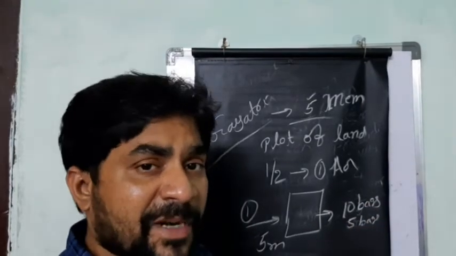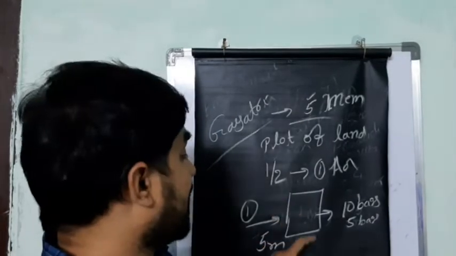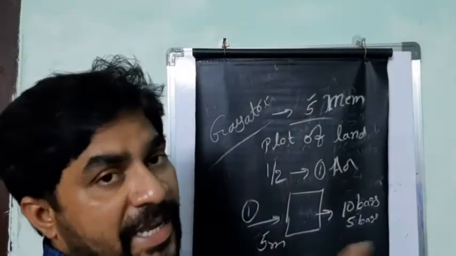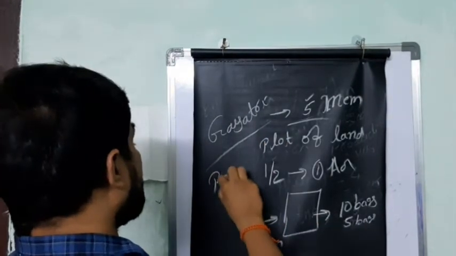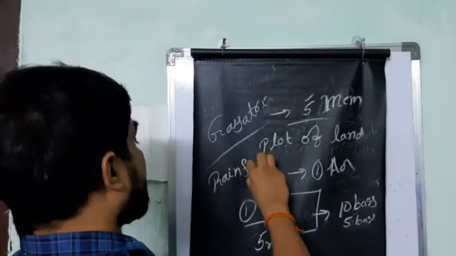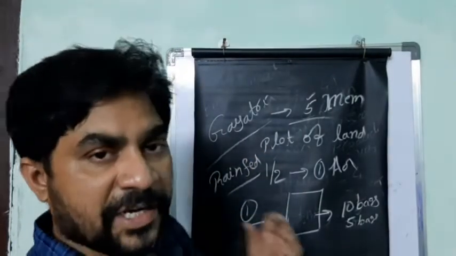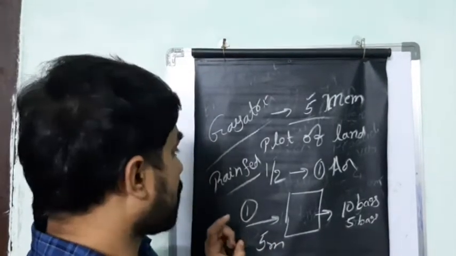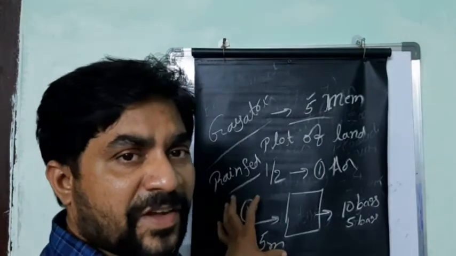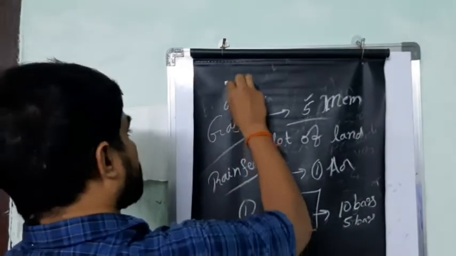Even 100 members can work in a farmland, they cannot increase the production, since they are all working on 1 acre of farmland only. And also the land which they have is rain-fed. It means it depends upon the rainfall. If the rainfall comes, they'll go for cultivation. If there is no rainfall, they cannot go for cultivation. So one type of unemployment is called disguised unemployment.